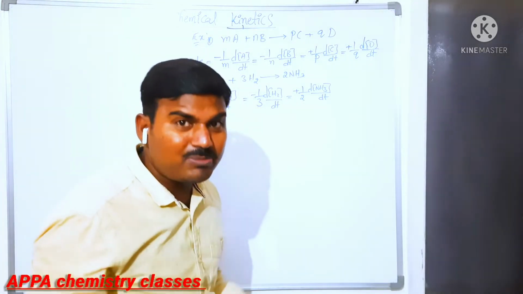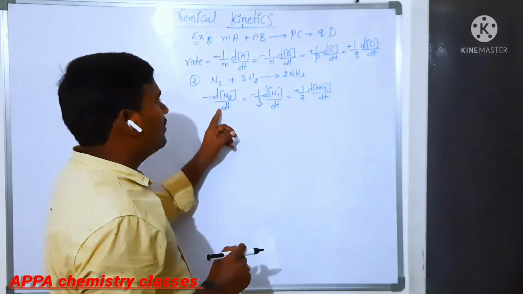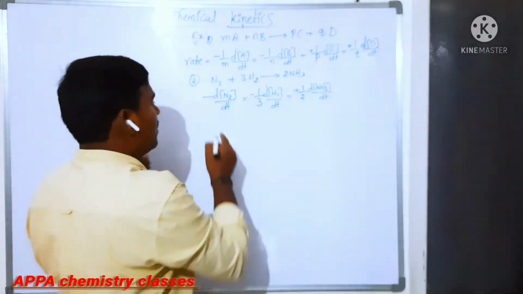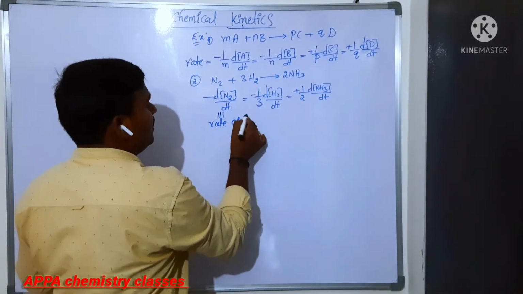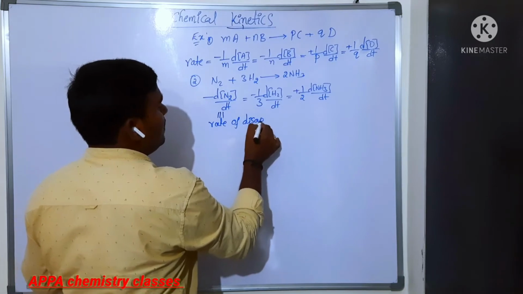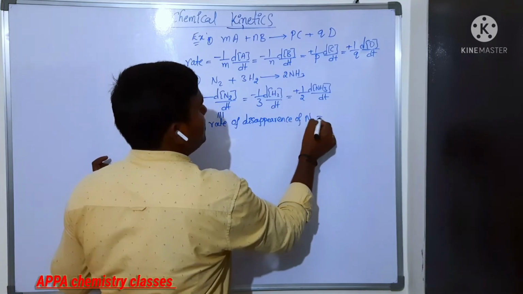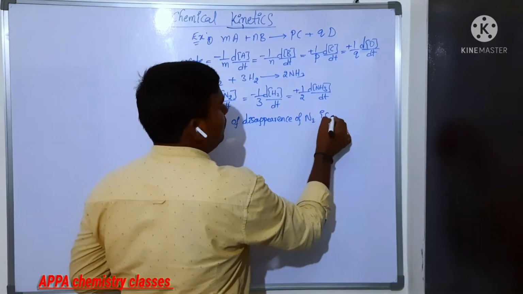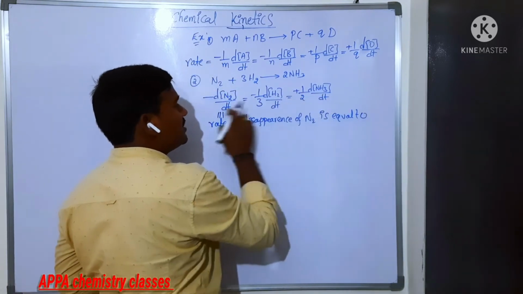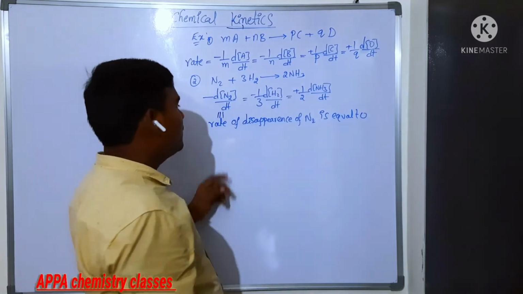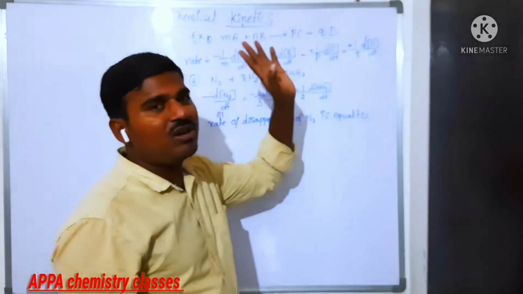This is the rate expression. From this rate expression, what information are you getting here? For example, this is called the rate of disappearance of nitrogen. The rate of disappearance of nitrogen is equal to this one. These two are equal or not? Then what happens? The rate of disappearance of N2 is equal to half of the formation of ammonia.